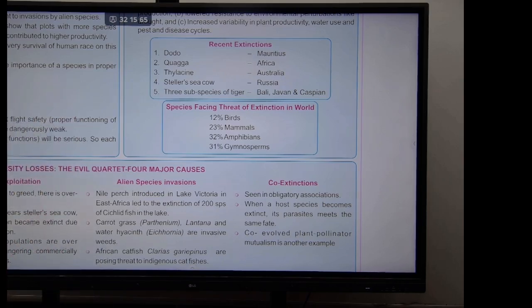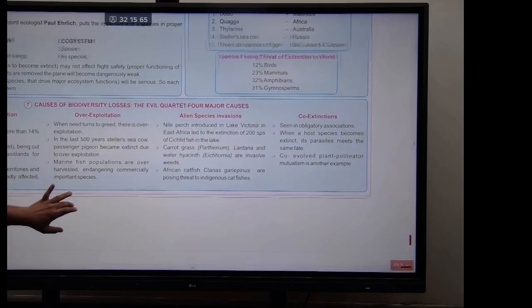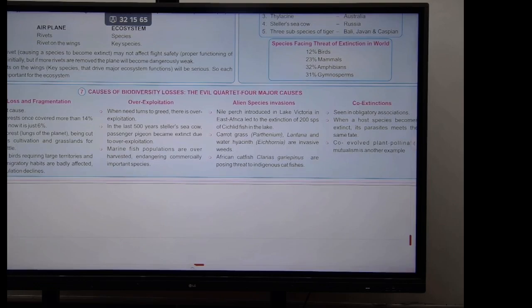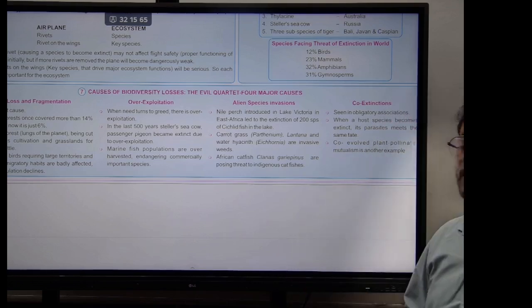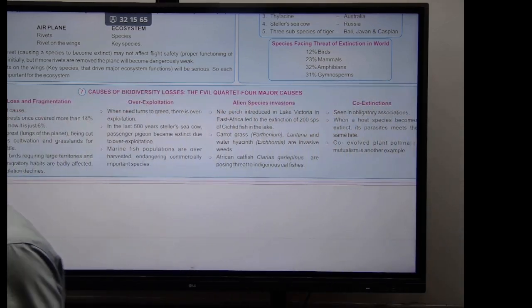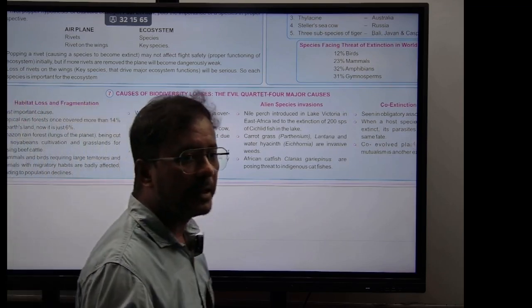Am I clear there? Right? And these are the four major causes of biodiversity loss. What are those, guys? Habitat loss and fragmentation. Second one is overexploitation. Third one, alien species invasion, and the last one is co-extinction. What are they together called as? They are called the evil quartet. The word is important. It's called the evil quartet.